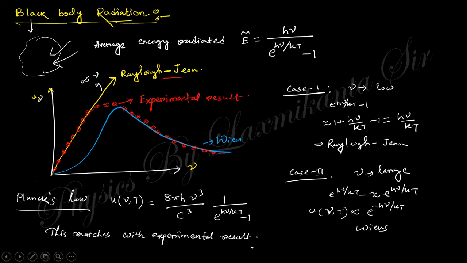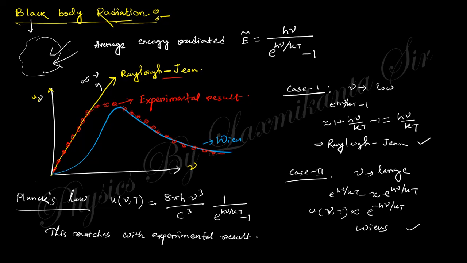Wien's law, I think that is clear. From black body radiation, you get these two laws previously, and the experimental result does not match these two laws. But Planck's law gives this relation, where these two laws are actually valid in these two regions, and the experimental data is explained by this relation.